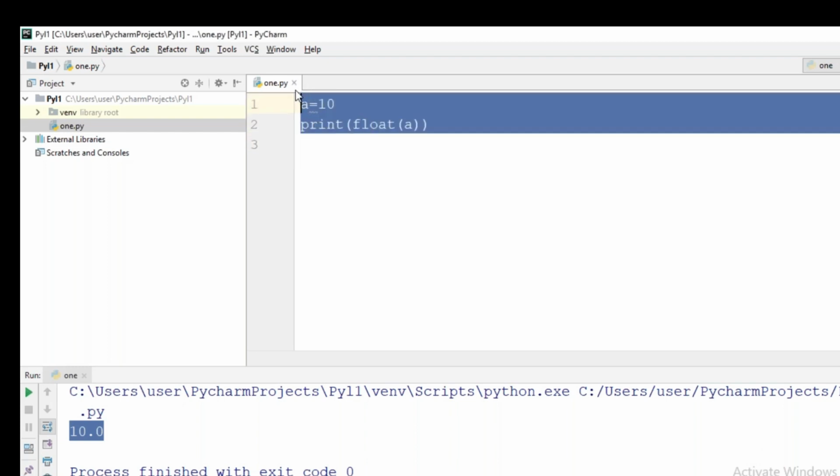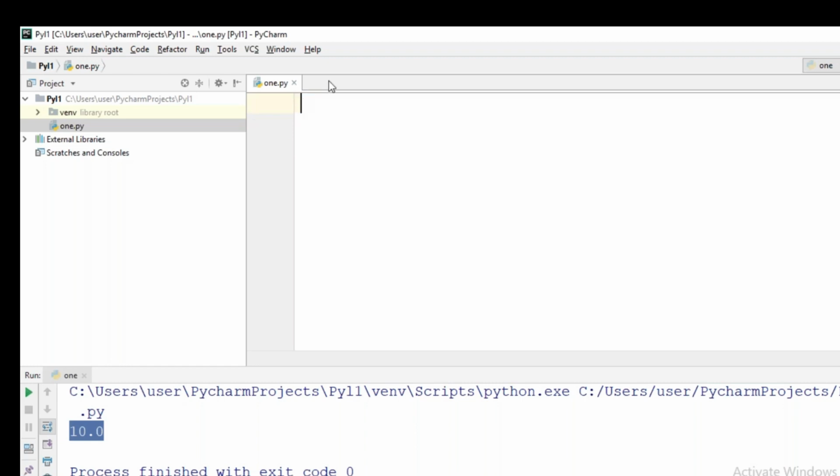So where do we exactly use this typecasting in real time? We will just see. Let us say the user has given the mobile number like this. I just want to check whether all the characters are digits or not. If all the characters are digits, I will say that it is a valid mobile number, otherwise no.